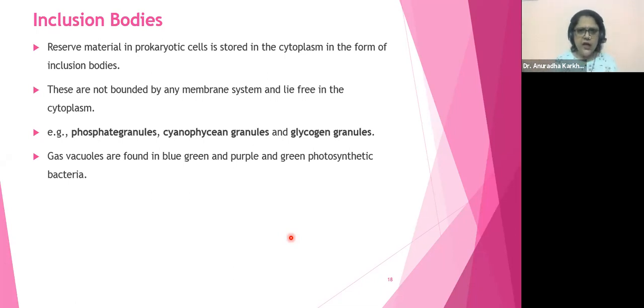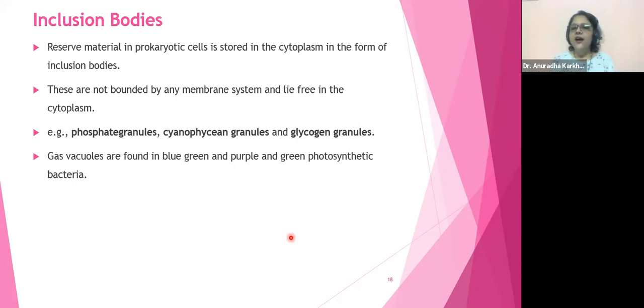You know what buoyancy is, right? Floating. Purple sulfur bacteria, green sulfur bacteria and cyanobacteria are predominantly found in water bodies. They should not sink to the bottom. They should be floating. So to maintain their buoyancy, they have gas vacuoles. So inclusion bodies are of three types: food storage, inorganic substance storage, or vacuole storage.